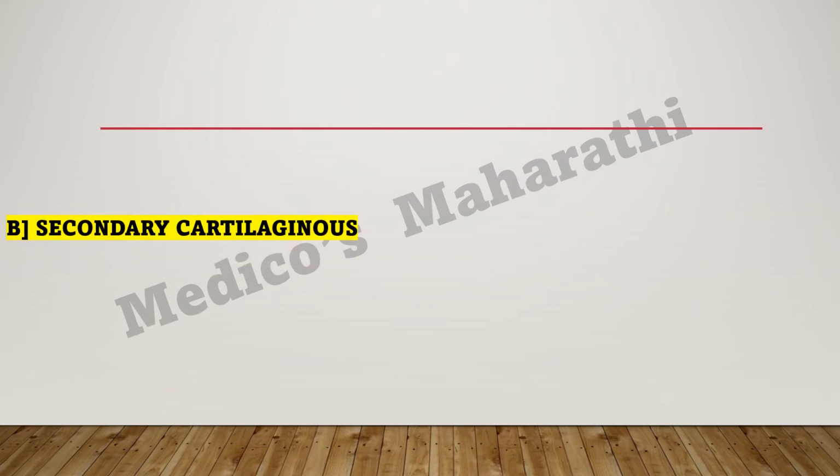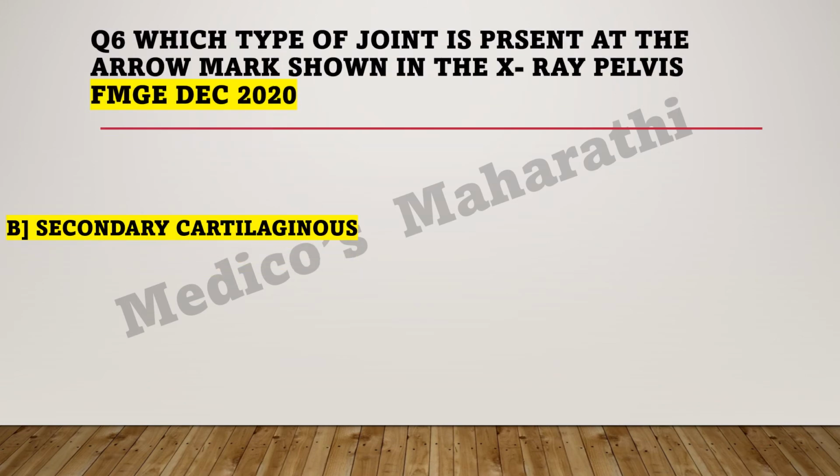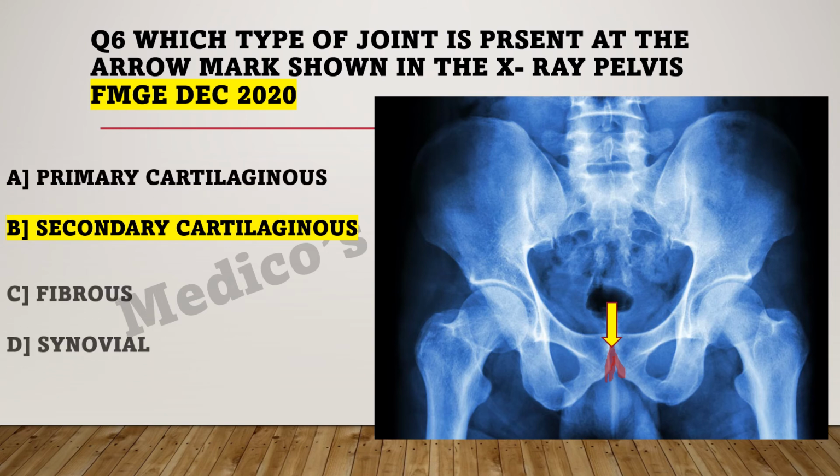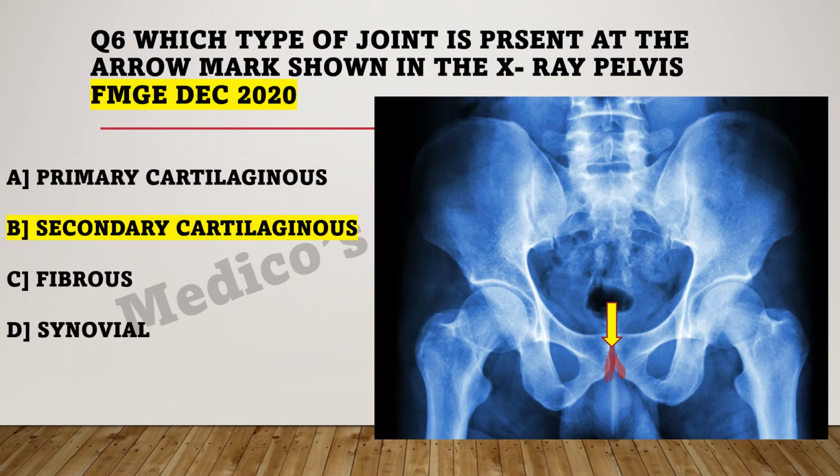It is a secondary cartilaginous joint. Okay, what is it? It is a secondary cartilaginous joint. So this highlighted area is telling you this is a secondary cartilaginous joint. What were the other options? Primary, fibrous, synovial. So the correct choice is secondary cartilaginous joint.